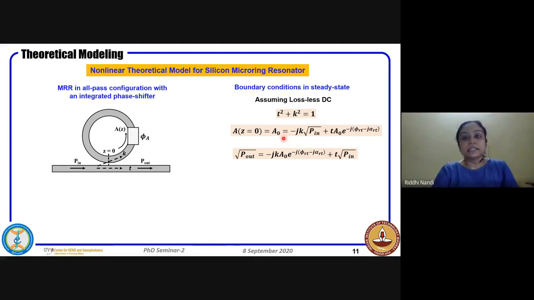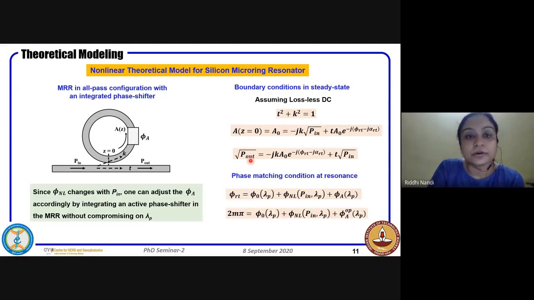So these are just the steady state boundary conditions, and these are nonlinear equations. And if we have to solve them, we have to plug in the value of phi RT and alpha RT. If you remember, in my previous slide, I have shown that phi RT and alpha RT are quadratic equations of P naught. So which shows that A naught and P out, or rather the field that will come out, will have two values. So that gives rise to the bistable solutions.